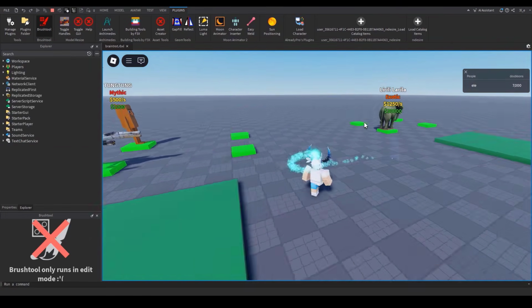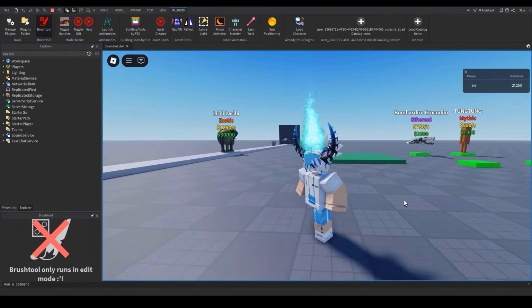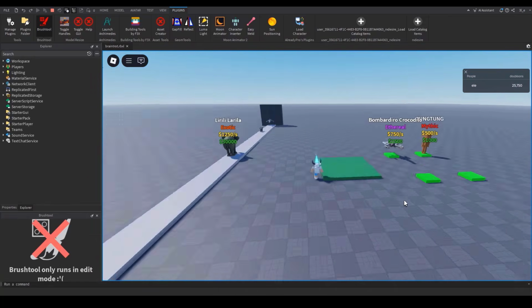If you do want me to fully complete the game, and by that I mean actually getting the steal function to work and actually getting the complete map, then we're gonna need enough likes. If there's a lot of likes, then I'll do part 2 and fully complete the entire game, the entire recreation.